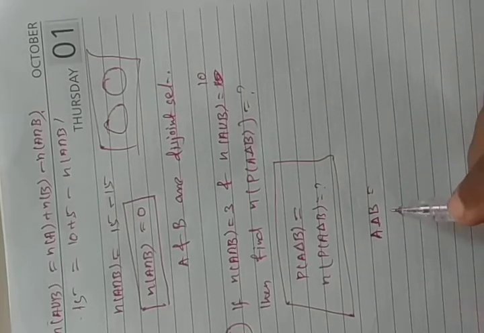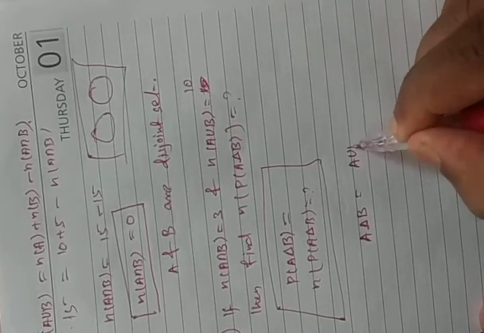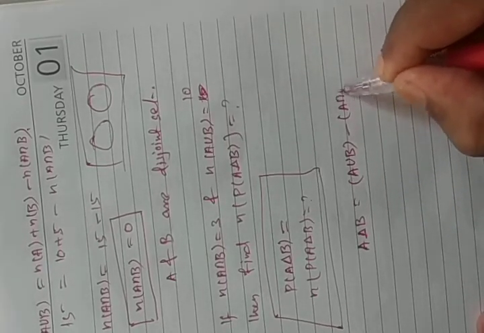I have already given the formula list. In that you check it, you will be able to understand the formula. That is A union B minus A intersection B. That is the formula for this one.